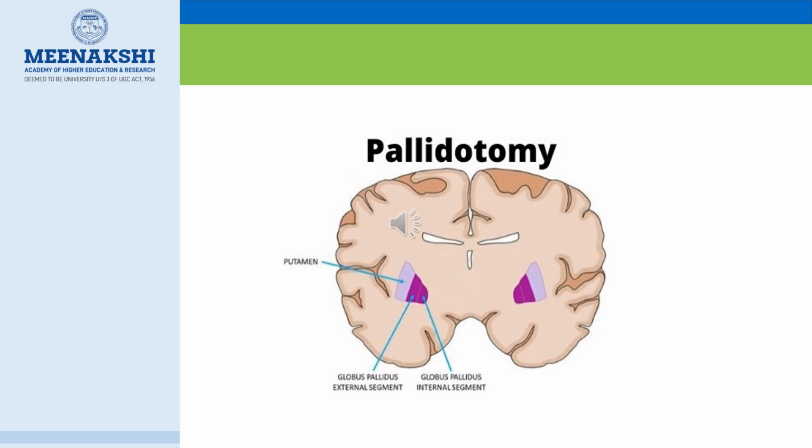The common side effects: unilateral pallidotomy can cause side effects like problems with language learning, constructional ability, and executive functions. Bilateral pallidotomy is not effective and can have many severe side effects. Other complications include speech difficulties and cognitive decline.